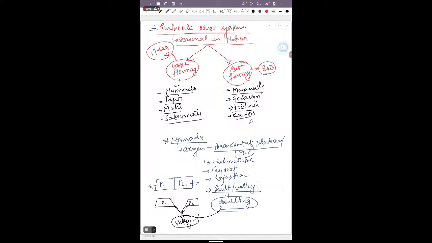And this valley is between the Satpura and Vindhyan mountain systems.